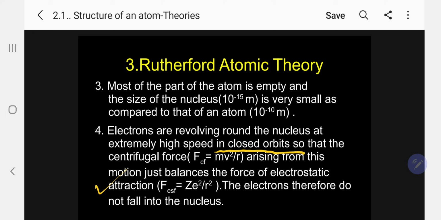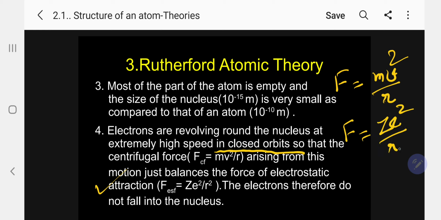What is the meaning of this? Kindly follow. First one, F equal to mv squared by r. Second is F equal to ze squared by r squared.